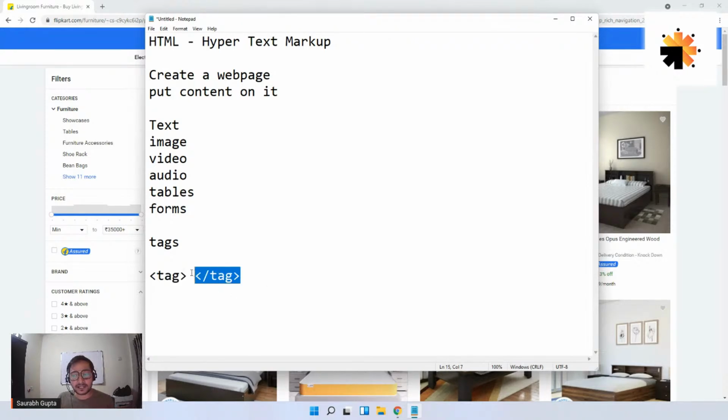And tags are also called markups. That's why in the HTML full form we have markup. A tag is also considered a markup. So guys, HTML is a markup language. It is not a scripting language. It is not a programming language. It is not a query language. It is nothing like that. It is a markup language. HTML comes under the category of markup language.